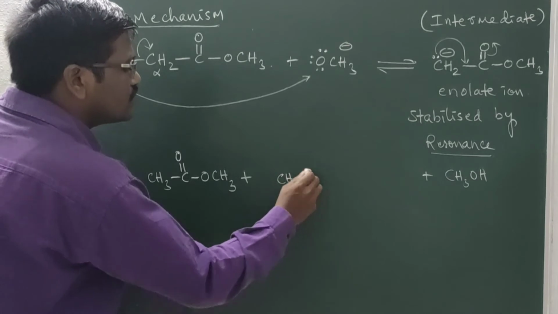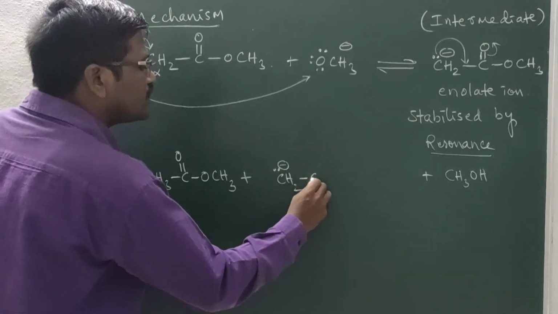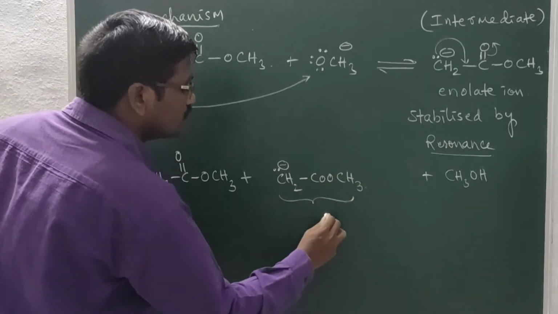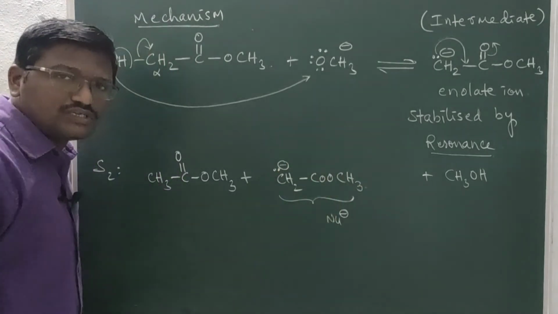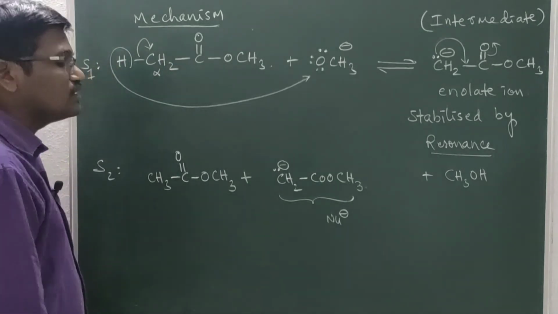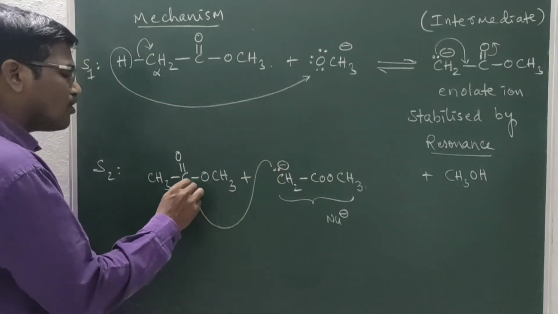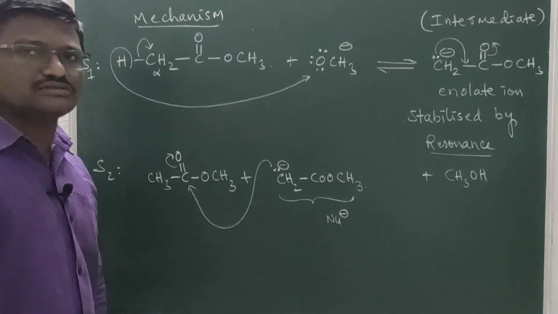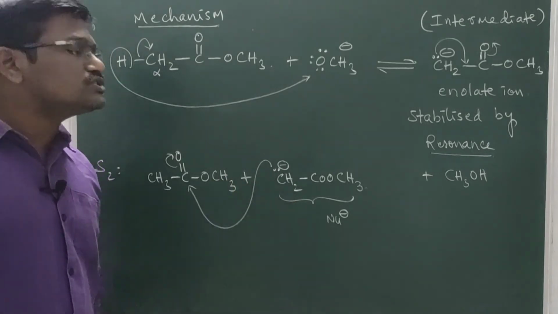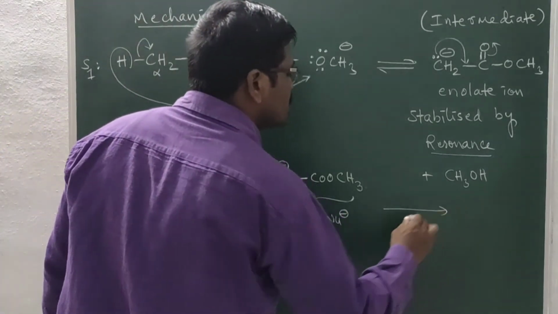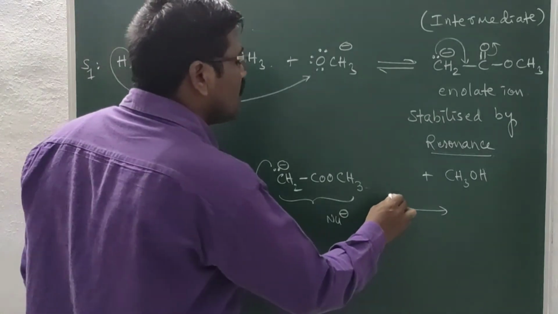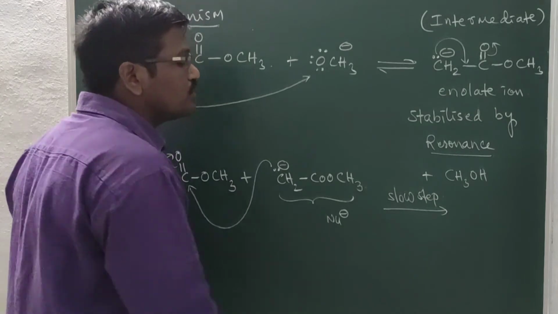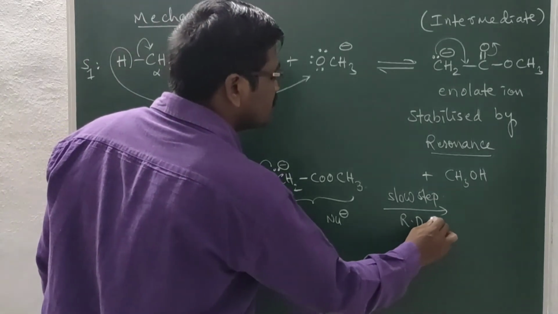Now the enolate ion will act as a nucleophile, because it is an electron rich species. This enolate ion may attack the carbonyl carbon. Now the pi electrons will be transferred to the oxygen. So nucleophilic addition takes place in this reaction. This is a very slow step, also known as the rate determining step.